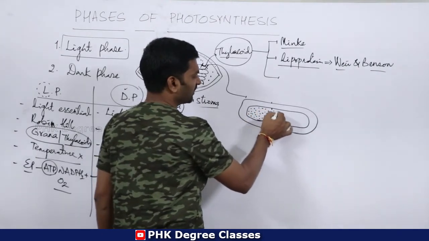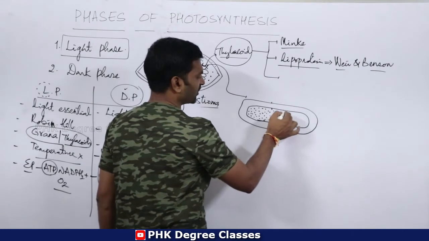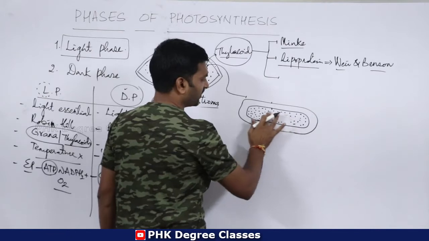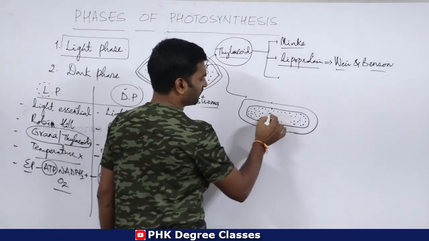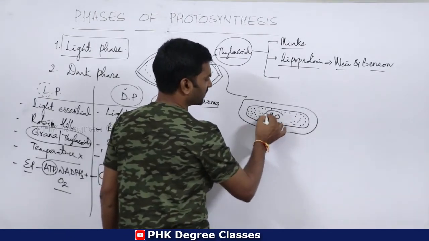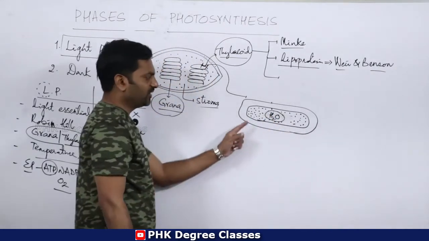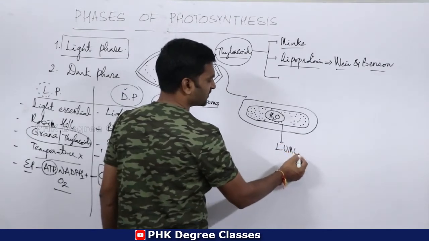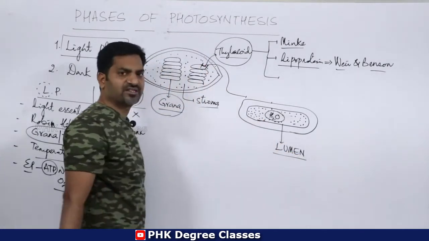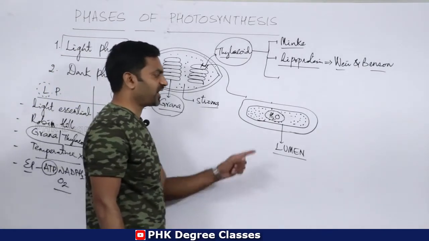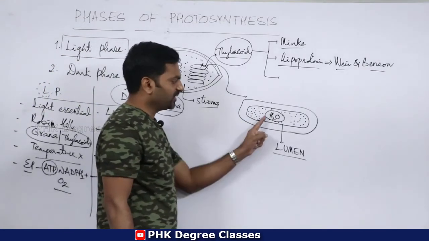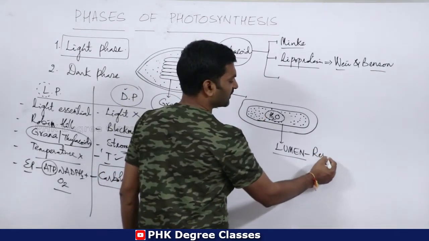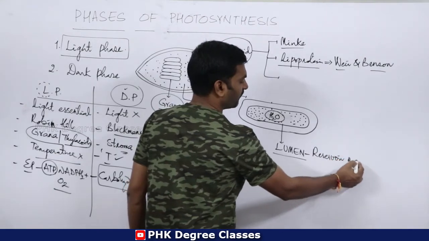This is called the lumen, the space inside the thylakoid. This lumen is filled with water. Hence lumen is considered the reservoir of water.